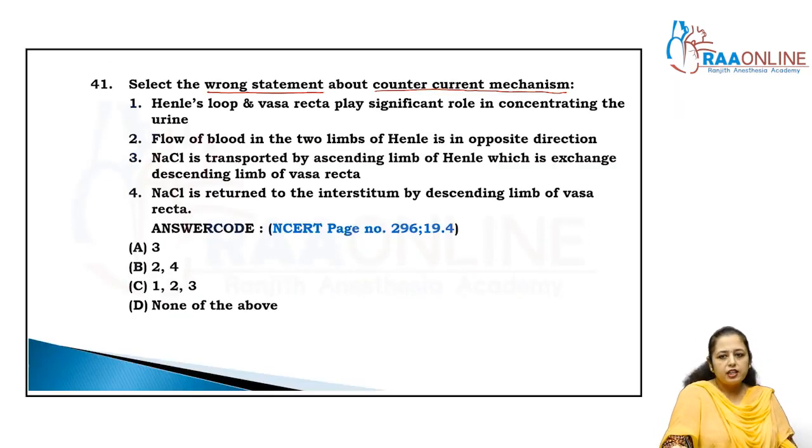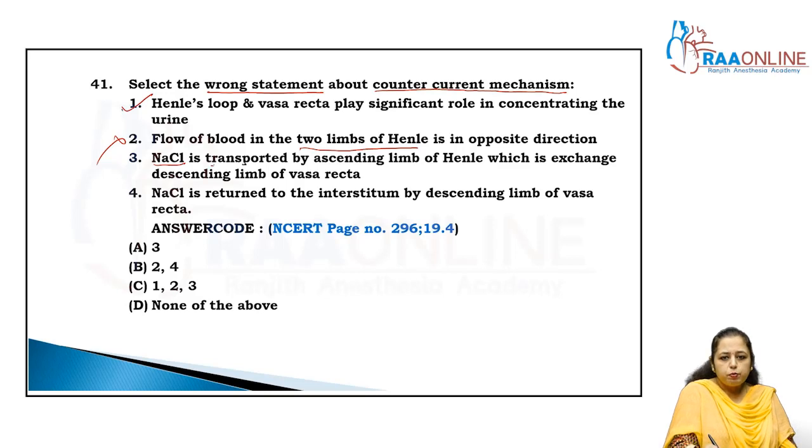Now come to the question. Henle's loop and vasa recta play a significant role in concentrating the urine. Exactly, that is correct. Flow of blood in the two limbs of Henle's loop in opposite direction? No, this is wrong, right?